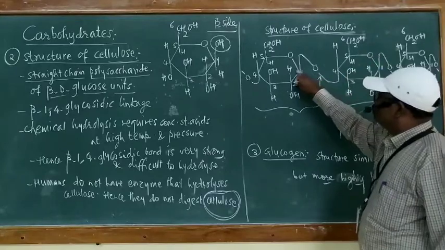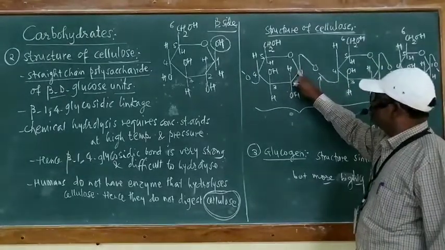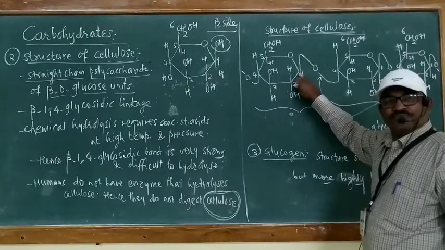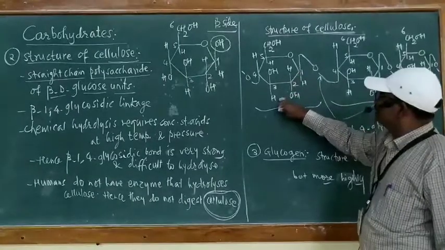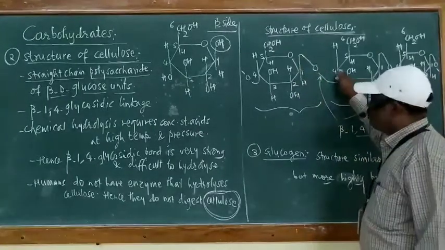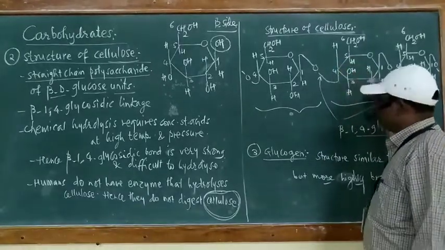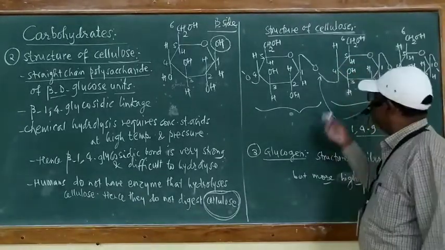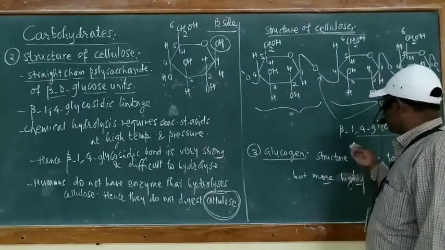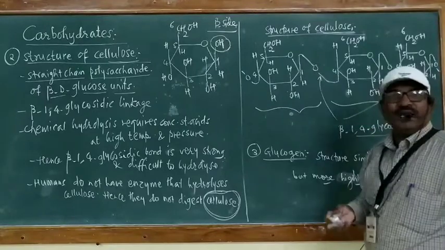Now, OH of the first carbon of the first ring on the beta side combines with OH of the fourth carbon of the second beta D glucose, and loss of a water molecule takes place by forming a beta 1,4 glycosidic link.